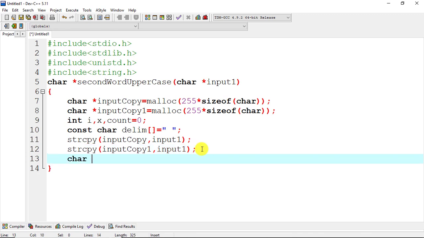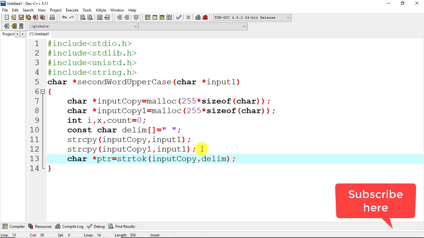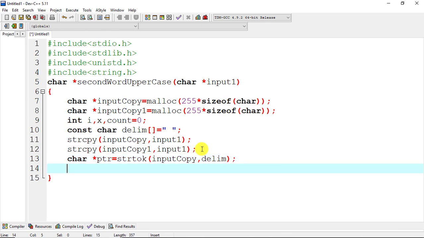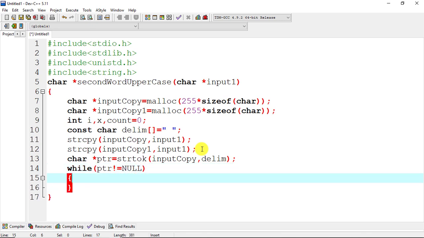After that we will take another pointer of character type, and we will use the strtok function, and here we will pass the parameters input copy comma delim, which is the delimiter. strtok is used for splitting a string by some delimiter. So here we have used it. Now we will take a while loop. While ptr is not equal to null, we will continue the loop.